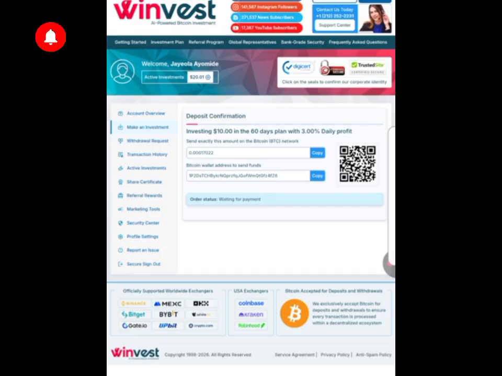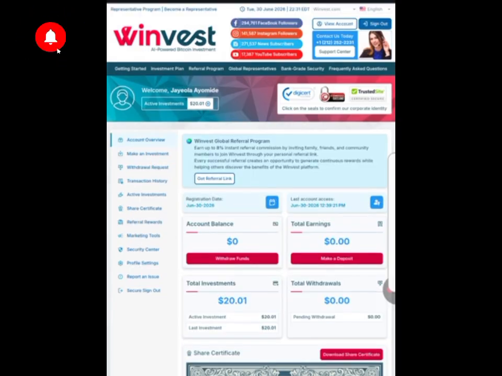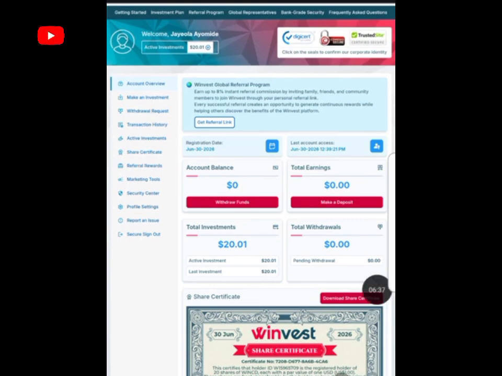So that will be all. Then you just send to your vendor or to me. Once you do that, after some minutes, it will confirm. You get an email that you've invested the amount. Then you come to your account overview, you click on it, and you see the balance in your total investment amount. Your profit will be showing here at the account balance. The total earnings you've made will be showing here. Total withdrawals will be showing here. So that will be all for now.